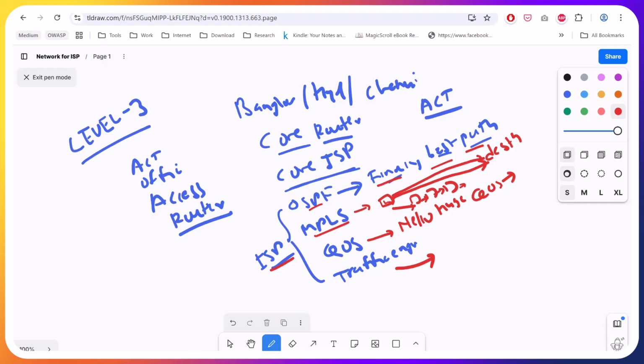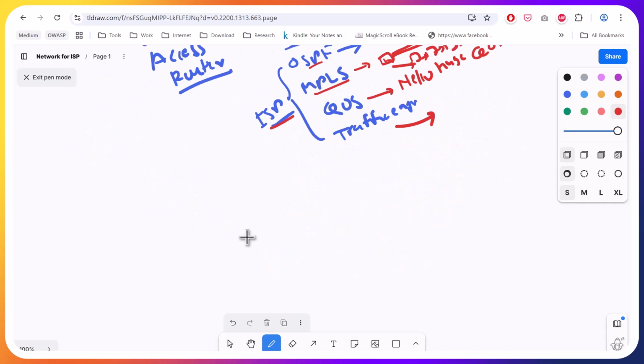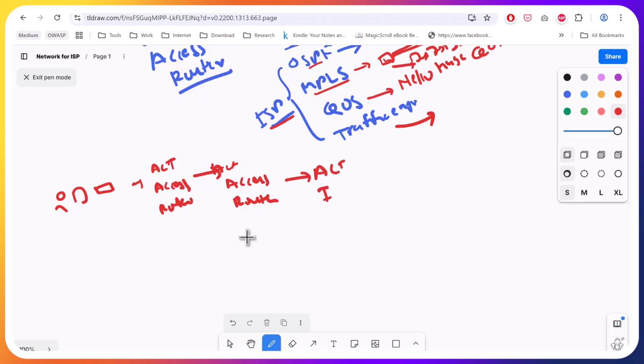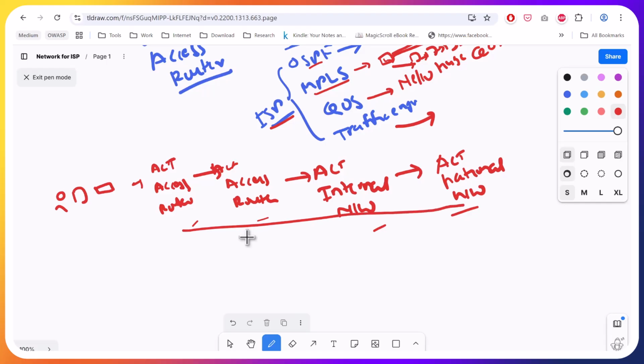So till now, how does the flow look? Customer router, customer router to ACT access router. There can be multiple ACT access routers, correct? All this is coming in the ACT internal network, then the ACT national network, the backbone network. But still, we have not reached Google.com. All our traffic is flowing within the ACT network.